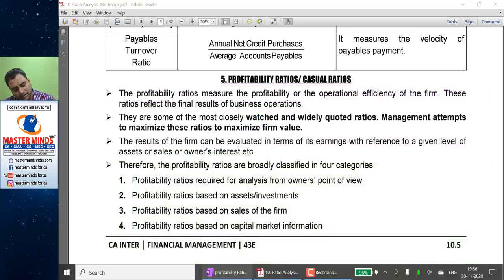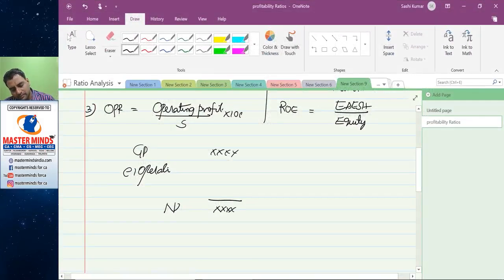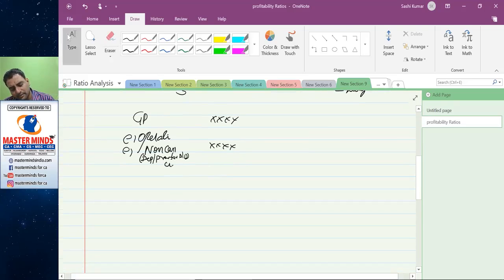Sometimes you may have non-cash expenses like depreciation, provision for bad debts, goodwill written off. Those expenses have to be deducted. Similarly, loss on sale of fixed assets or investments has to be deducted.